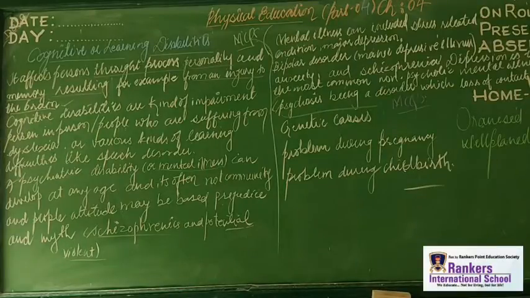Okay, so listen to me first. Cognitive disability affects the person's thought process, personality and memory. So let us take an example. Cognitive disability is a kind of impairment present in people from a brain injury or those suffering from dyslexia, and various kinds of learning disabilities, which also include speech disorder.